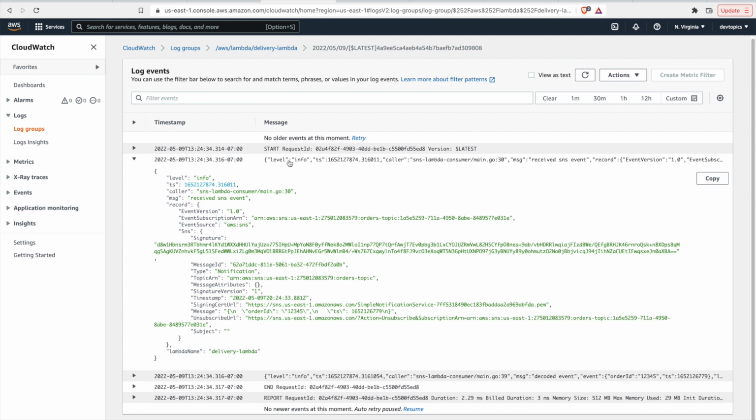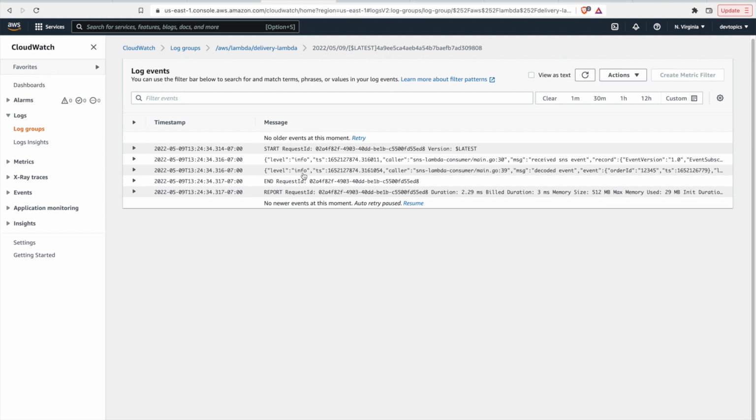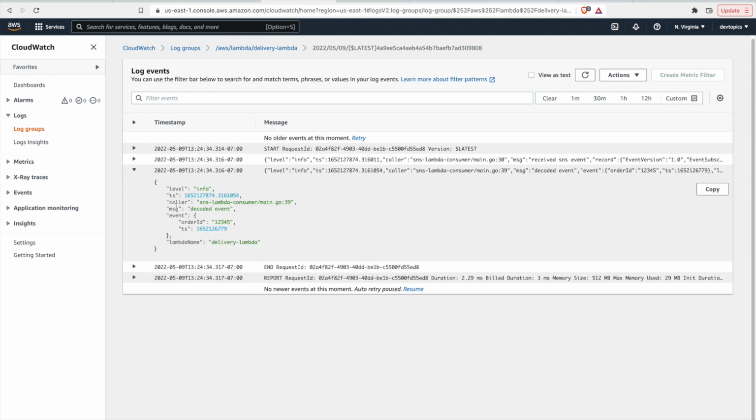Let's see the second message. So this should be when we decoded that payload, the event payload, into this JSON object here that we set up. And yeah, there we go. So we see message, decoded event. Here is that decoded JSON object that we decoded into our event struct. And there's our Lambda name again.